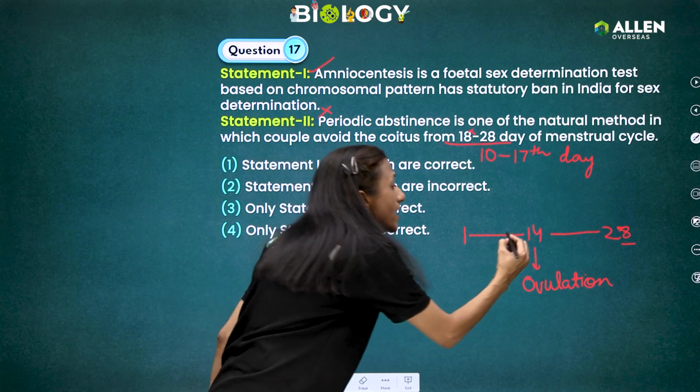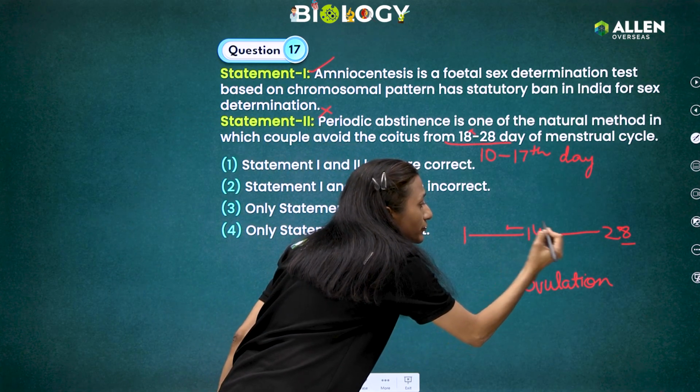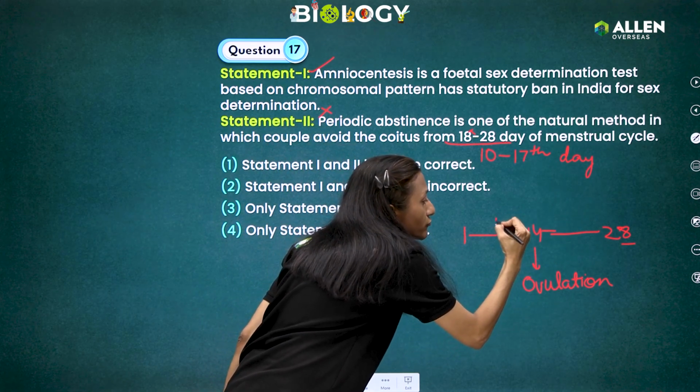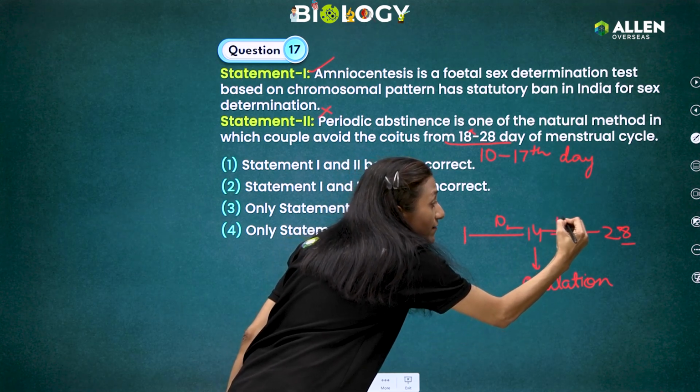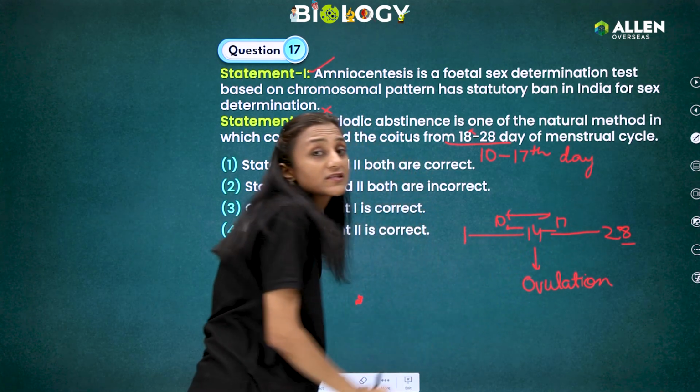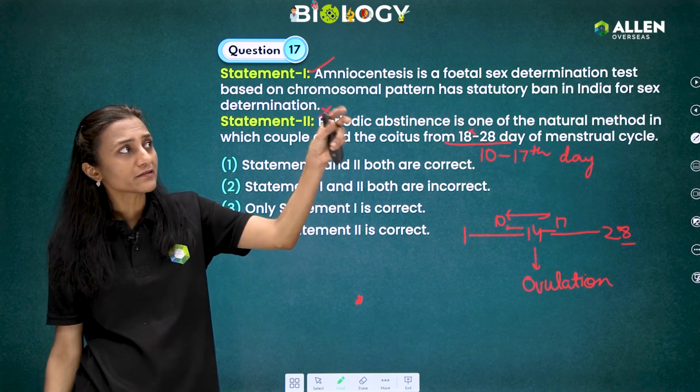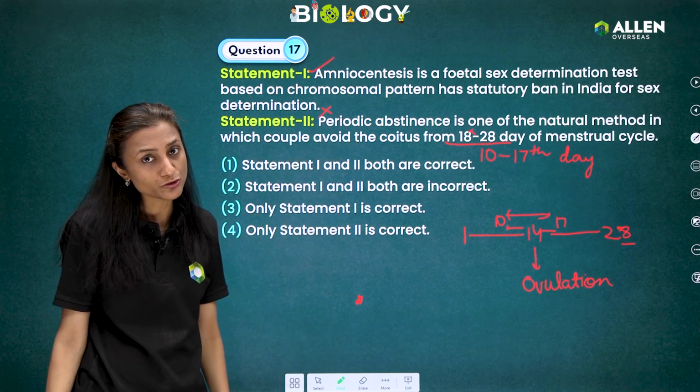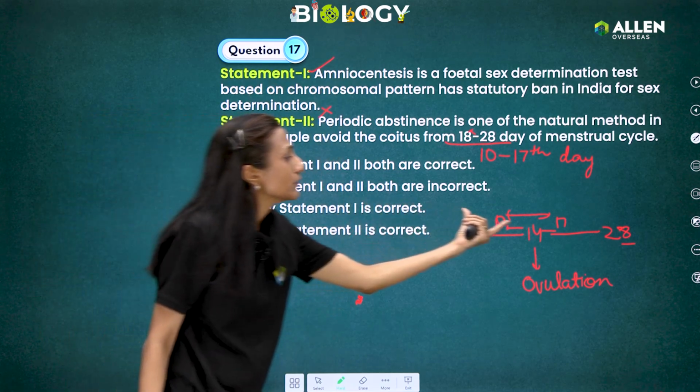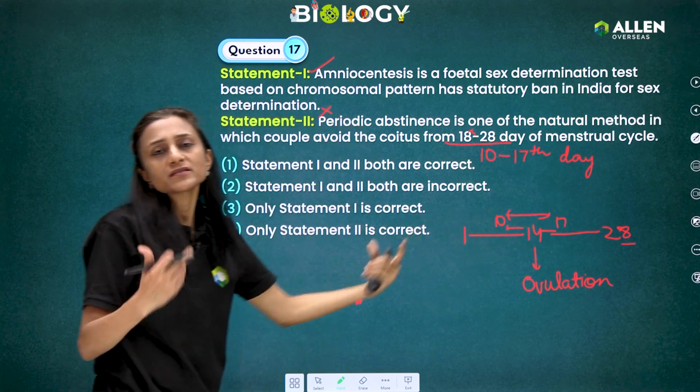So approximately 3-4 days before and after, from the 10th day to the 17th day, is considered the risk period, because there is a probability that the secondary oocyte is there in the fallopian tube. Therefore, in this period, couples abstain from having sexual intercourse.